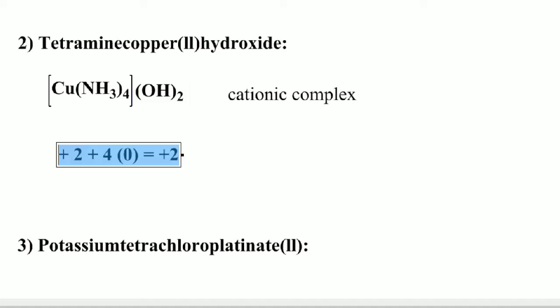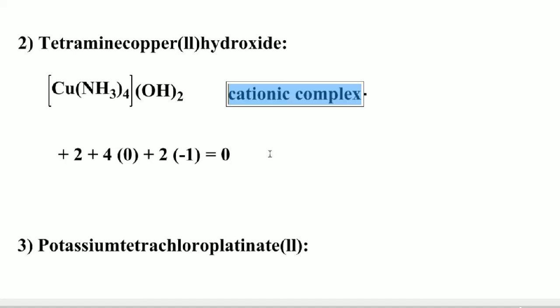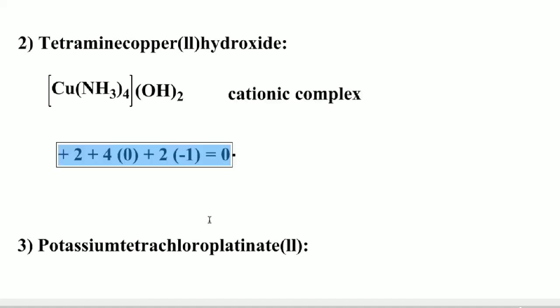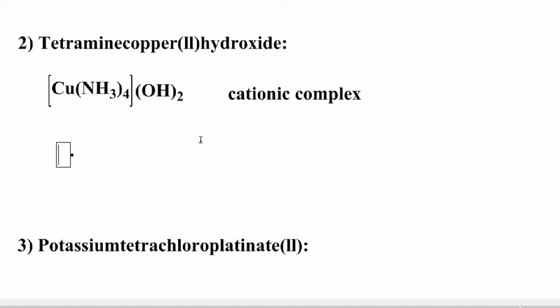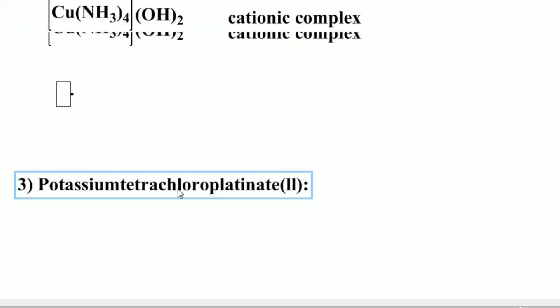For the OH ligand the oxidation state is -1, so the overall charge of the compound is 0. So it is an example of a cationic complex: Cu(NH3)4(OH)2, tetraamminecopper(II) hydroxide.